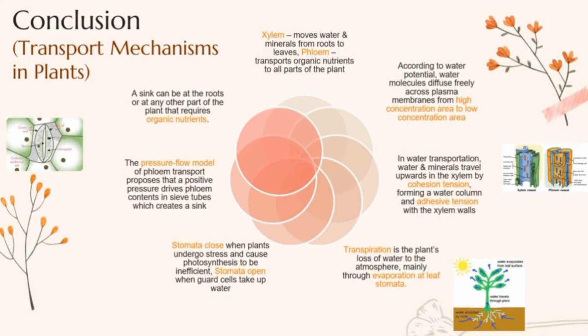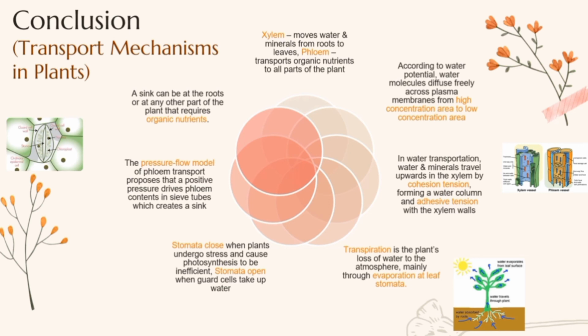Lastly is the conclusion. For transport mechanisms in plants, plants have two vascular tissues, which are xylem and phloem. Xylem moves water and minerals from roots to leaves, while phloem transports organic nutrients to all parts of the plant. Next, according to water potential, water molecules diffuse freely across plasma membranes from a high concentration area to a low concentration area. In water transportation, water and minerals travel upwards in the xylem by cohesion tension, which is tension among water molecules, and adhesive tension, which is tension with the xylem walls.